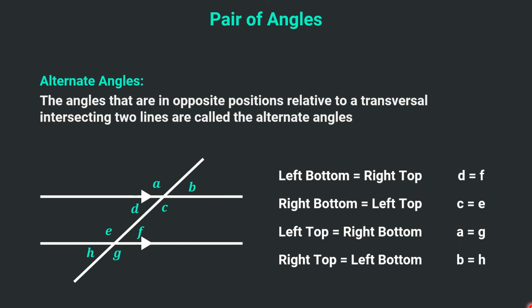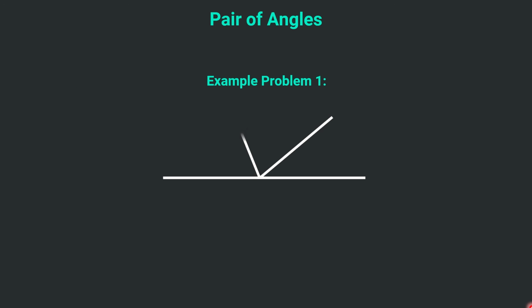Now let's solve some of the problems related to the pair of angles. So we have the example problem 1. If we have a straight line and we create two more lines over it forming three angles, so this complete straight angle is distributed into three angles. Now if this part is given as 3x, this part is given as 2x, and the remaining part is given as 105, we are asked to find out the value of x.